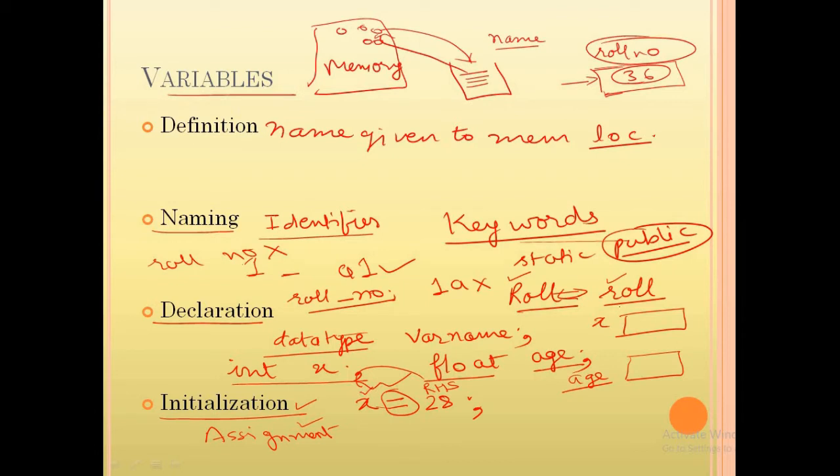So 28 will be assigned and stored inside x. In the same way, if you write age equal to 18, then it will be assigned in this box like this. Understand? In this way we can assign values to variables.